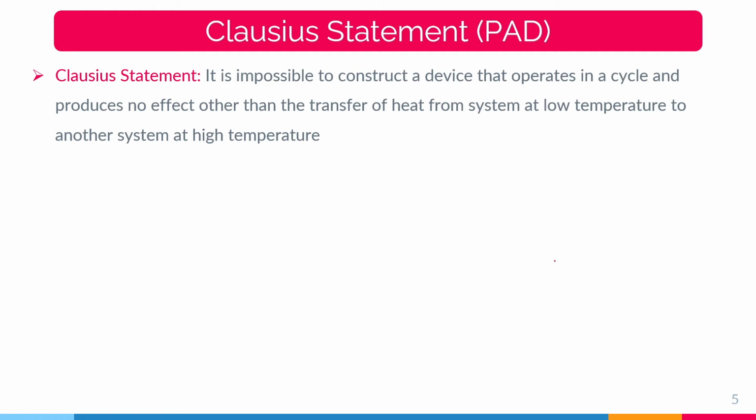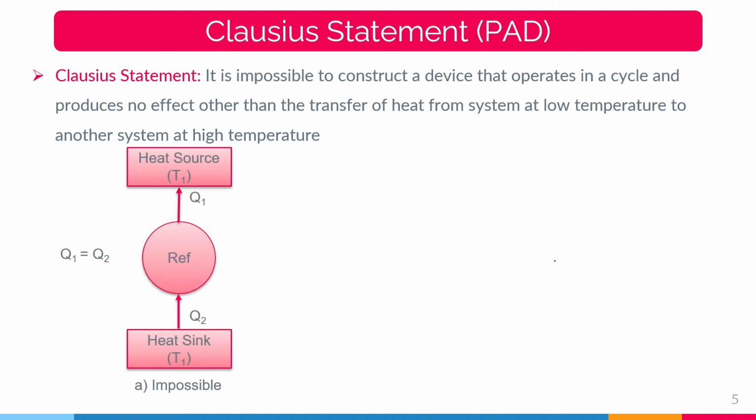The statement implies that heat cannot flow by itself from a system at a low temperature to a system at a high temperature. That means we have to supply work to transfer heat from the lower temperature reservoir to the higher temperature reservoir. Suppose heat were transferred from the low temperature reservoir to the higher temperature reservoir without supplying any work, then that is an impossible case in real life.